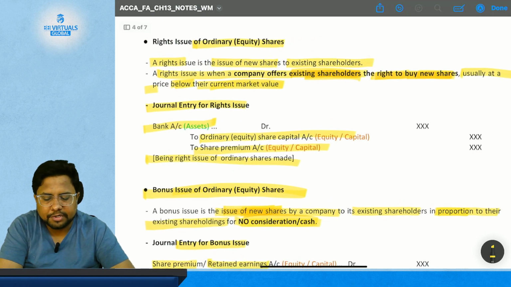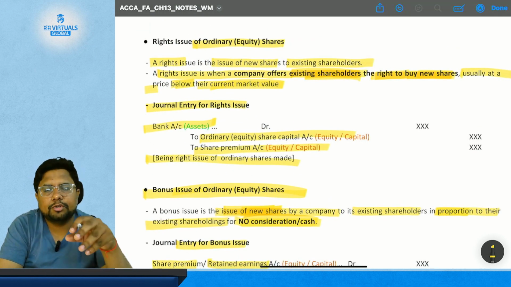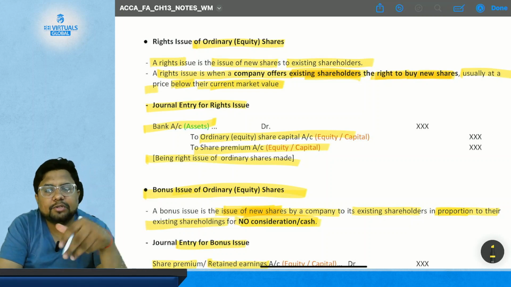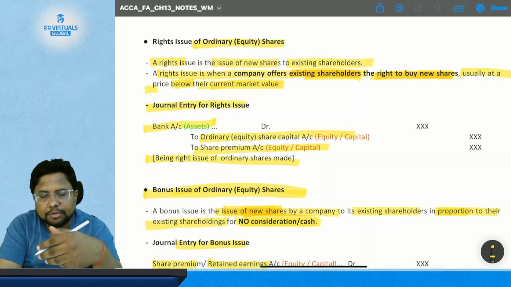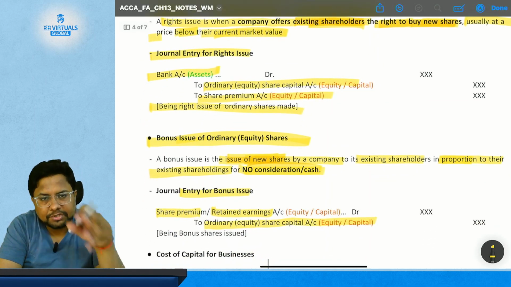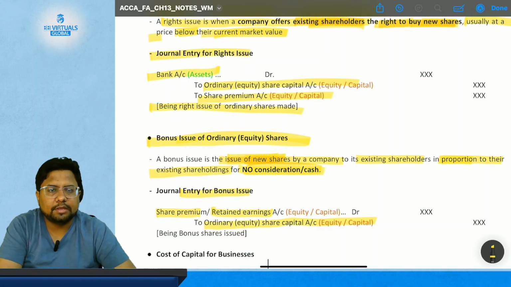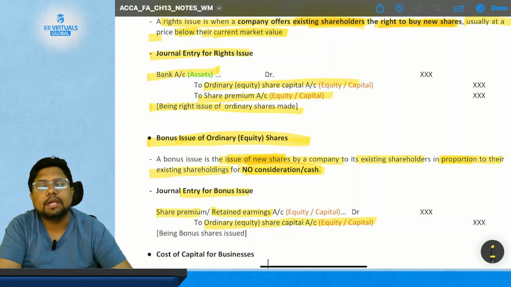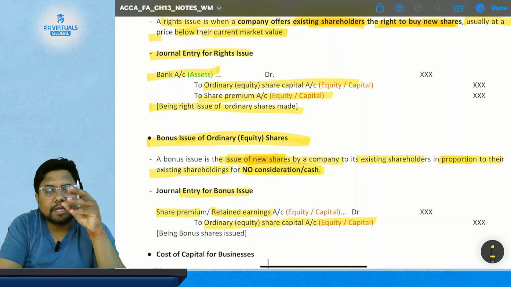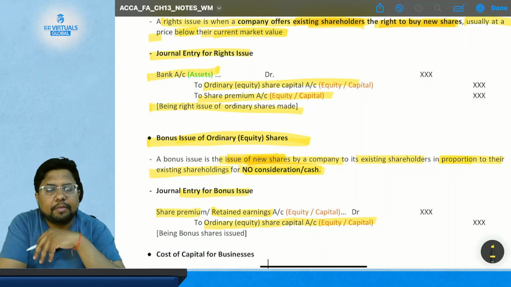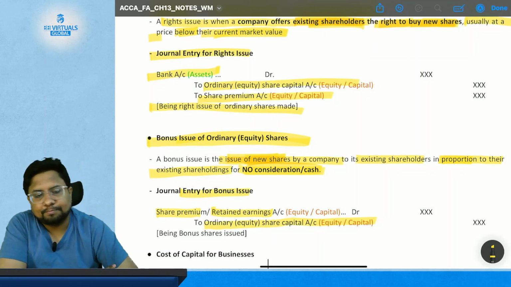So till now we have studied right issue of share and bonus issue of share. Right issue of share is also to the existing shareholder, but at a price lower than the issue price. But bonus issues are to the existing shareholders at free of cost, okay. So you are not getting anything in return, hence they are termed as bonus, and they are termed as right issue because existing shareholders have the right to get the share first. So they are named as right issue of shares, okay.